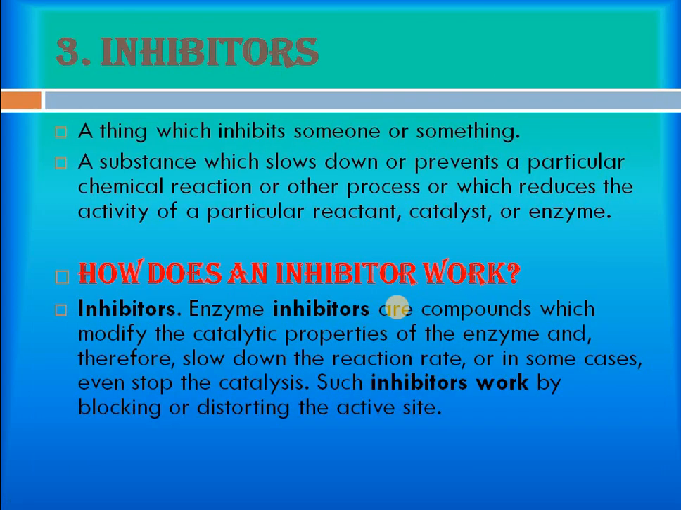Now what is an inhibitor? Inhibitor, in simple vocabulary, inhibit means to stop something, or a thing which stops or inhibits something. So inhibitors are substances which slow down or prevent a particular chemical reaction or other processes, or which reduce the activity of a particular reactant, catalyst or enzyme. So the function of an inhibitor is to stop the reaction in a simple way. So how does it work? Inhibitors like enzyme inhibitors are compounds which modify the catalytic properties of enzymes and slow down the reaction rate, or in some cases even stop the reaction.